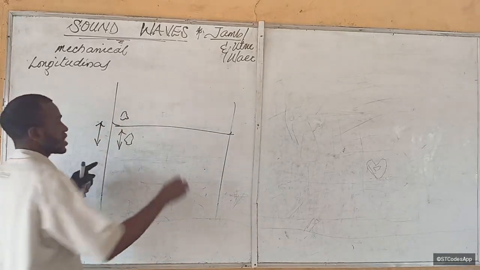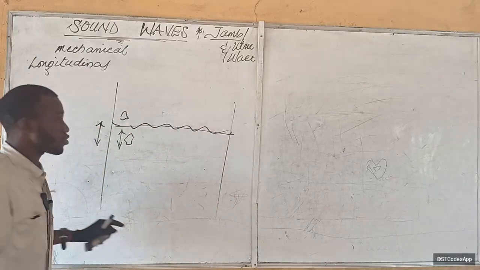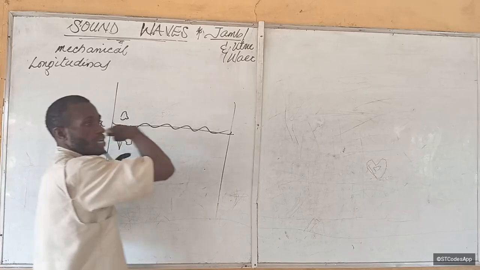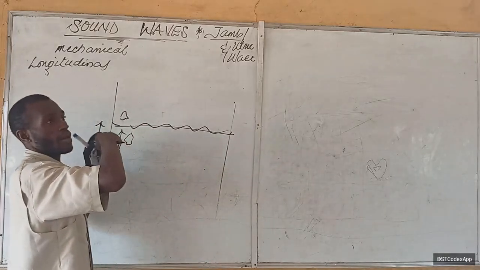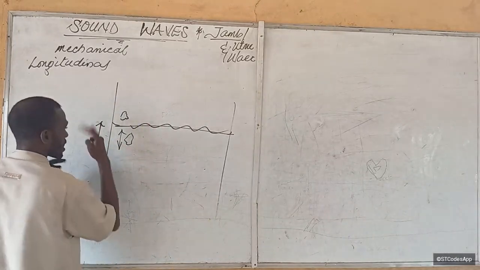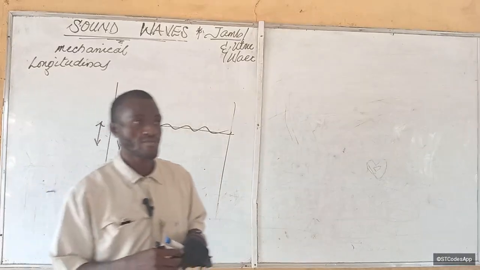But what you will see is a ripple system on the water. The wave is traveling transversely, in a direction perpendicular to the vibration that is producing it. So this water wave, we call it a transverse wave.